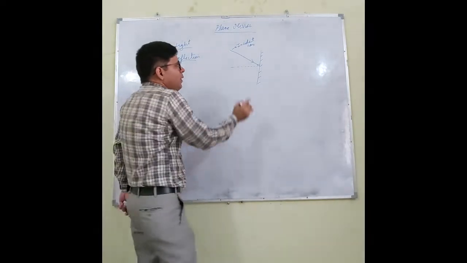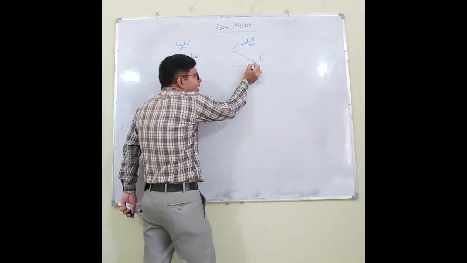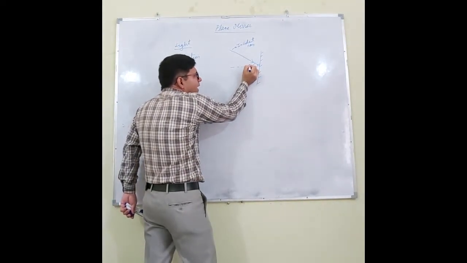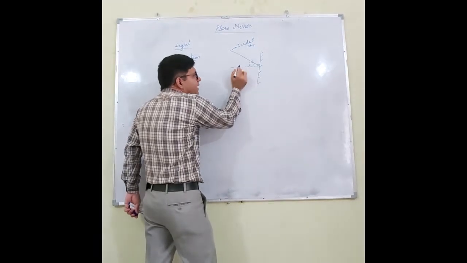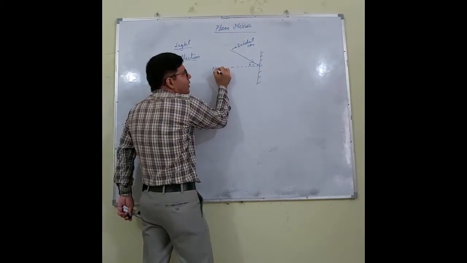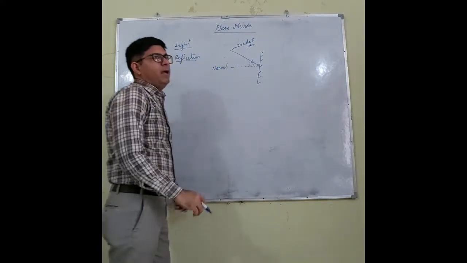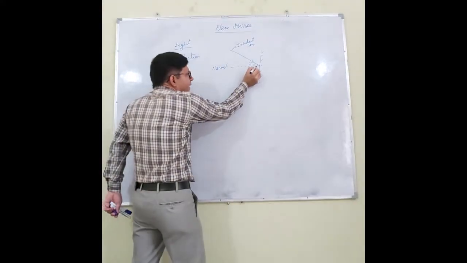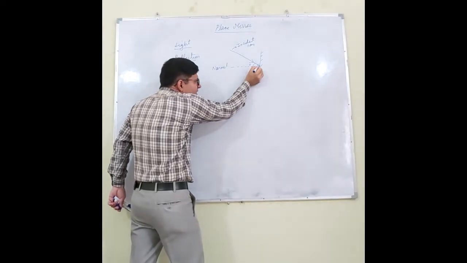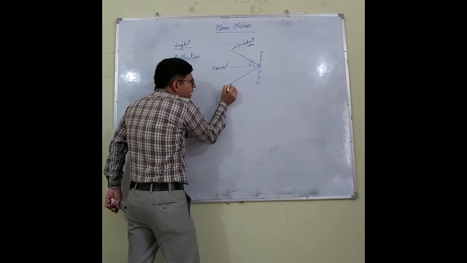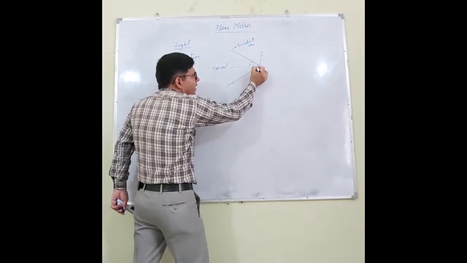Alright? Now this 90 degree line is called the normal, and the angle between the incident ray and the normal is called the angle of incidence, and this ray will be bounced back. So let us say this is the reflected ray,